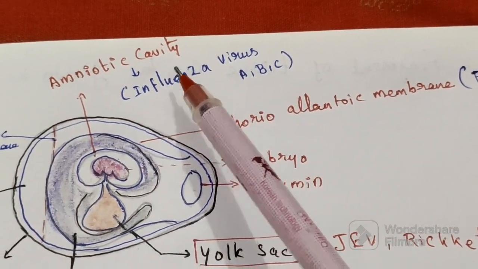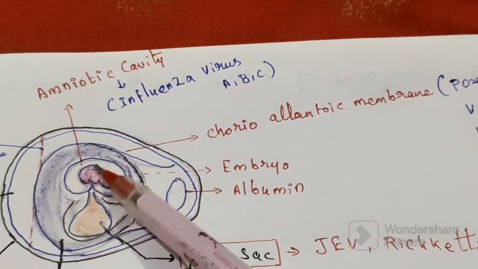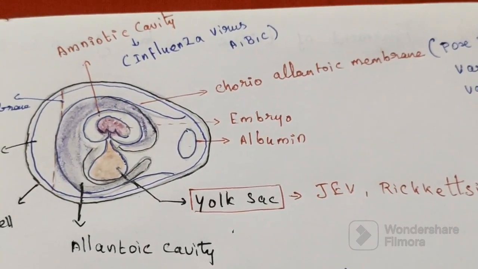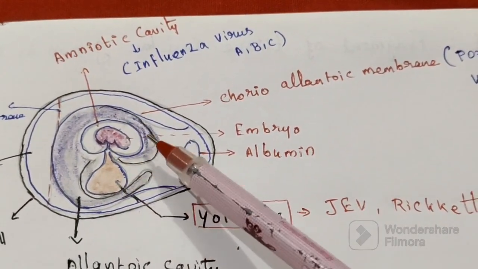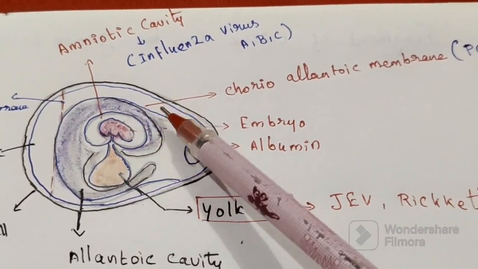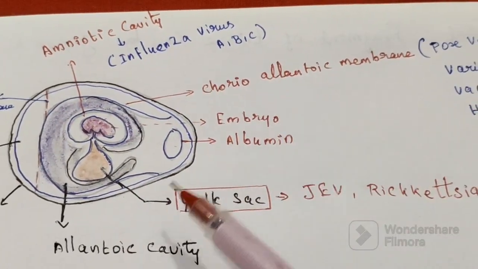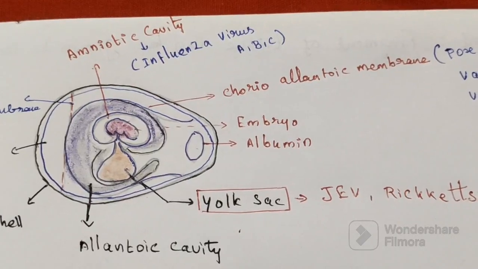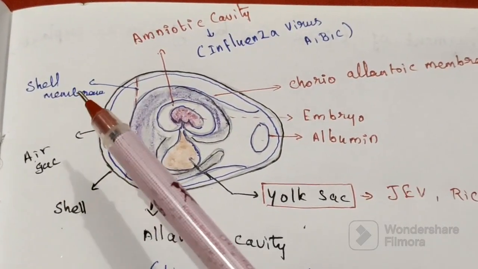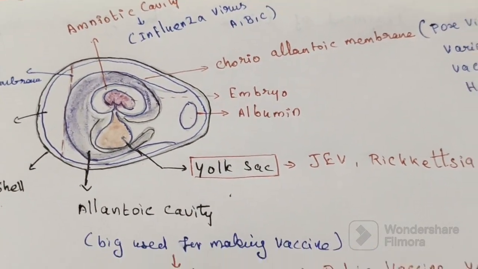Around this amniotic cavity, the allantoic cavity is present. Then all around this we have the chorioallantoic membrane. After that, the shell membrane, the air sac, and the albumin are present here.